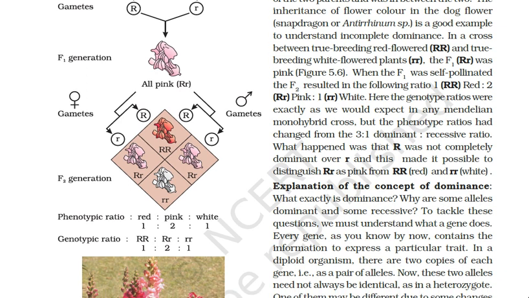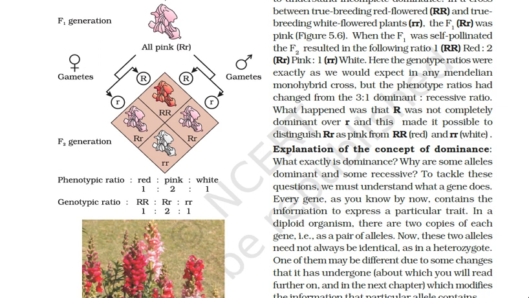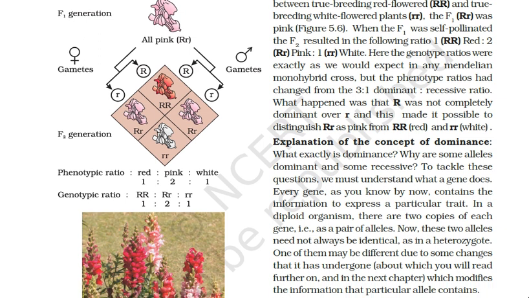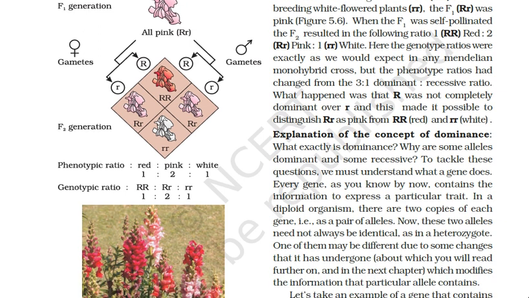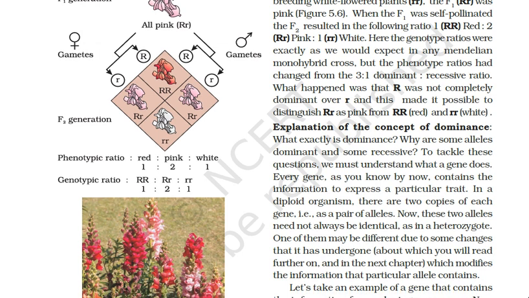Now, the explanation of the concept of dominance. What exactly is dominance? Why are some alleles dominant and some recessive? Every gene, as you know already, contains the information to express a particular trait.